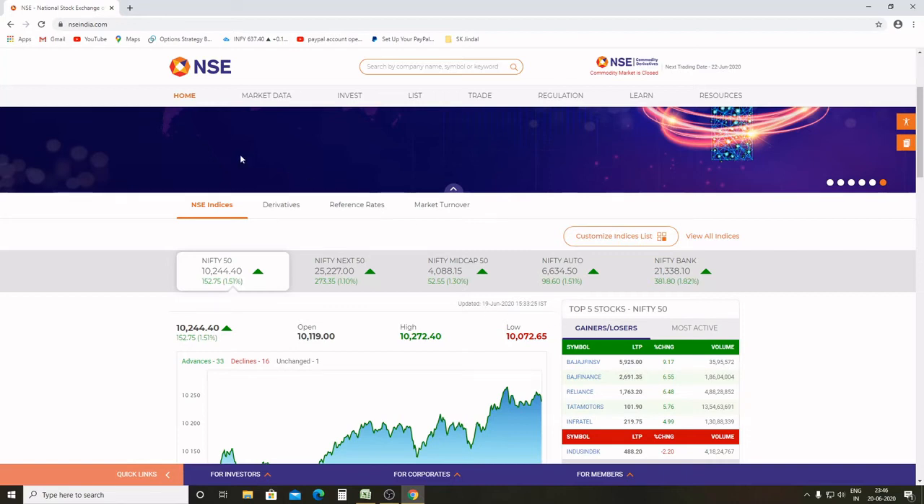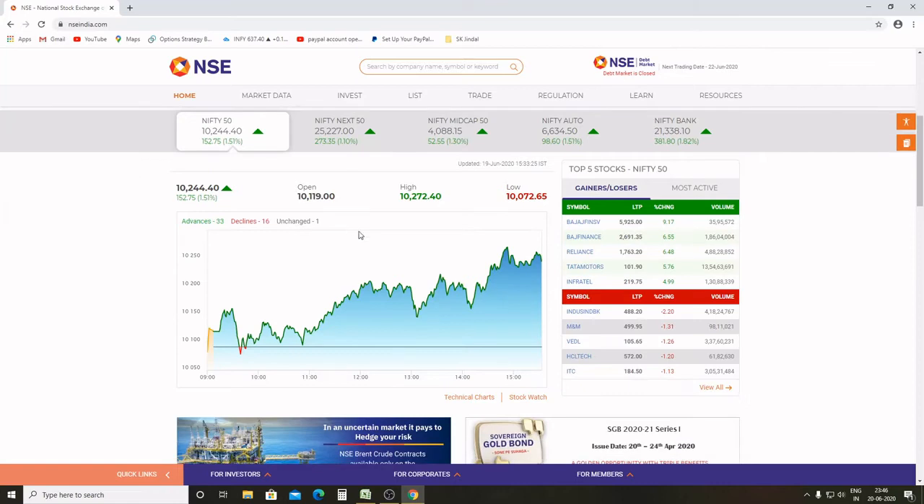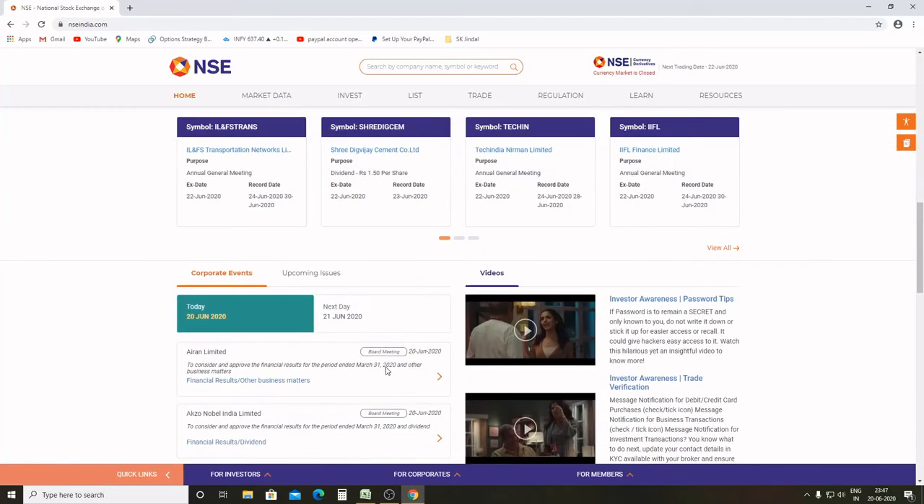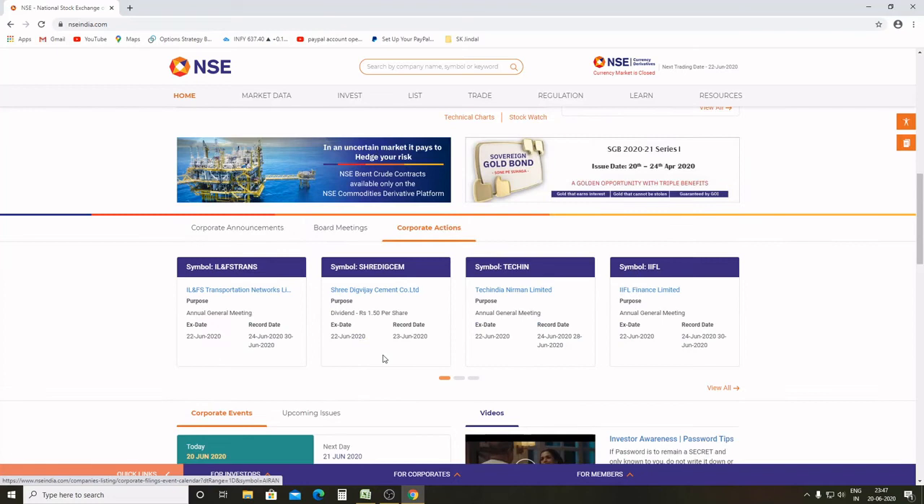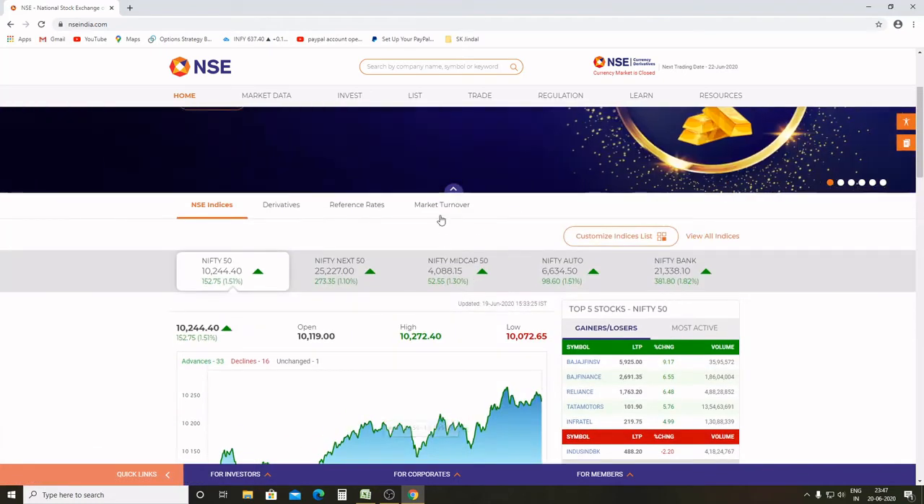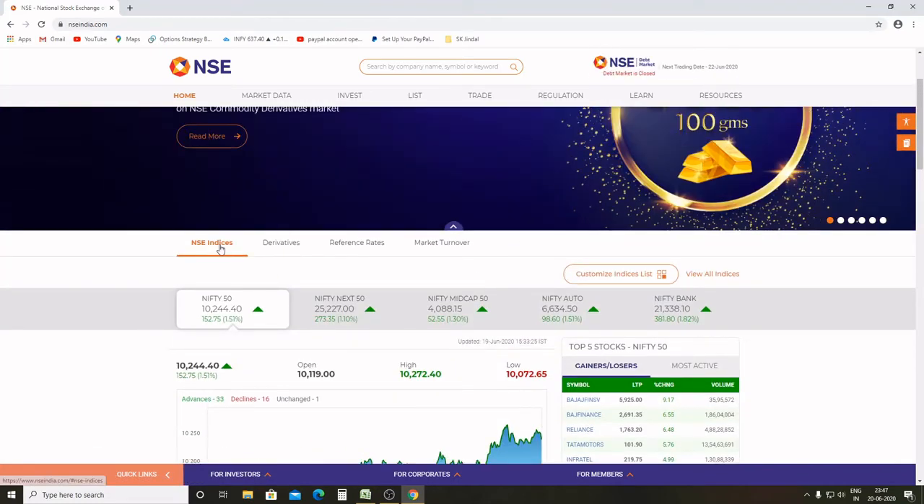So this is the new NSE India website. This is the home page upon which you can see today's Nifty 50 chart, top gainers, top losers, and the scheduled corporate events. Here you can see indices, derivatives, reference rate, and market turnover.